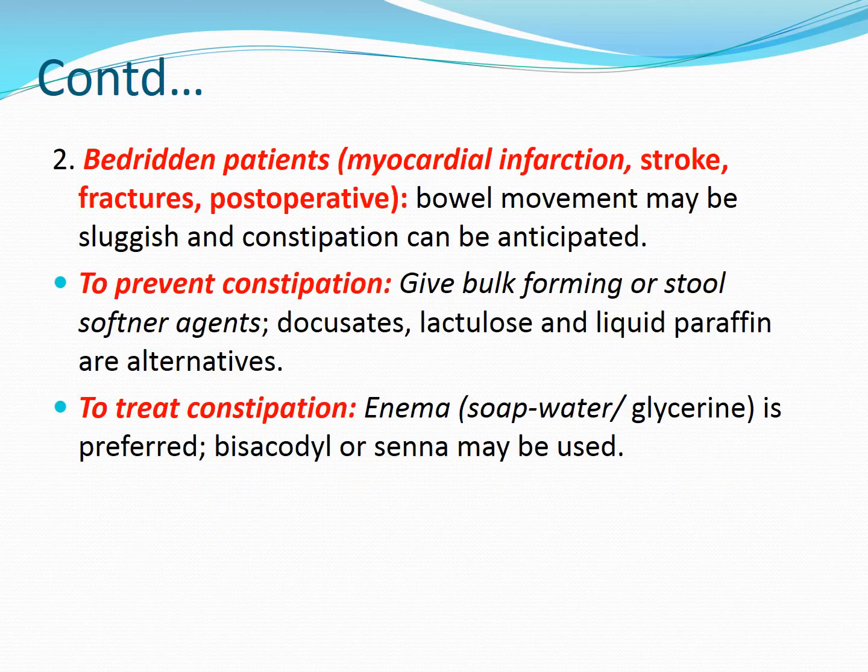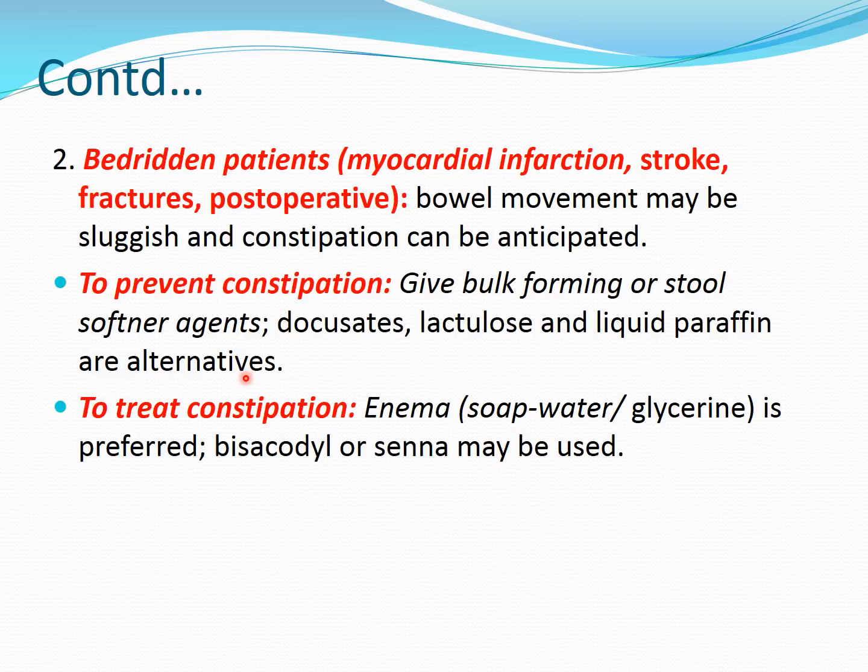The second use of laxatives or purgatives is in the bedridden patient, like in a patient of MI or stroke or fractures or post-operative. The bowel movements are very sluggish and constipation can be anticipated. So we want to prevent the constipation in the bedridden patient. The constipation may not have occurred already or it may have occurred. So to prevent constipation in a bedridden patient, we can give the bulk forming or stool softener agent, first or second class of drug. Okay, Docusate, and yes, lactulose, which is an osmotic purgative but again has the same action of a stool softener. So Docusate, lactulose or liquid paraffin can be useful for preventing the constipation.